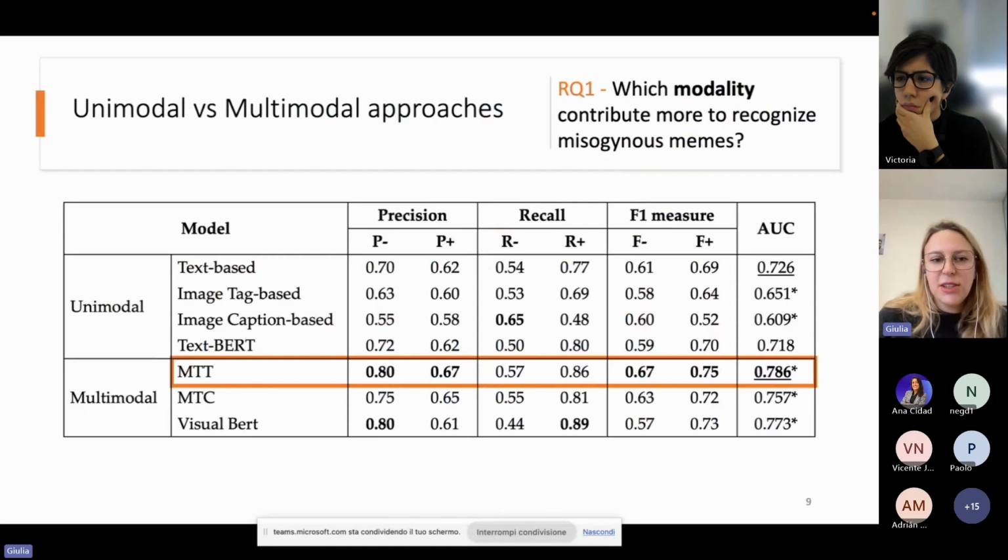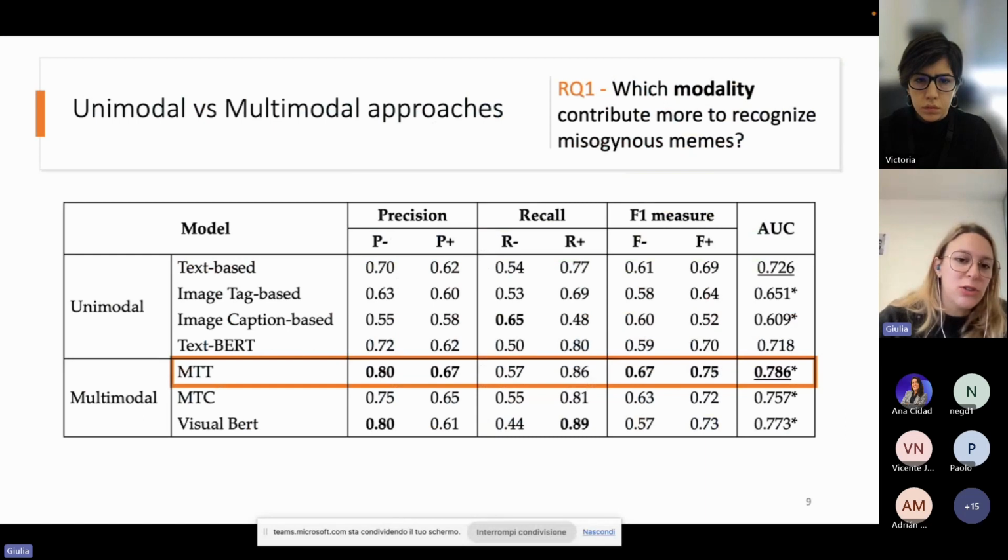Looking at the achieved results, we can see that from the unimodal point of view, the text appears to be the most informative modality and the most useful modality, contributing more to the task of misogyny detection. However, looking at the multimodal point of view, we see that we achieve higher results.